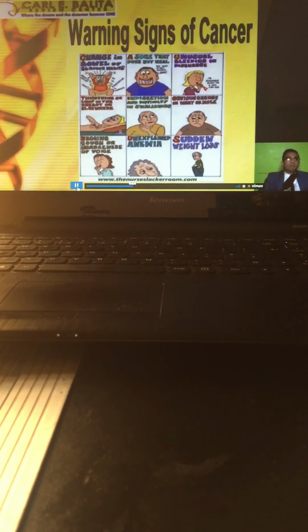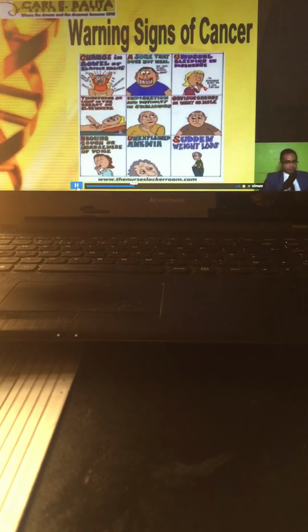Okay, next one. Letter I. Letter I stands for indigestion or difficulty in swallowing. Okay, pag sinabi po natin indigestion, hindi natutunawan. And indigestion is a warning sign of gastric cancer. What else? Difficulty of swallowing. Ano naman yan? Pag may difficulty of swallowing, it could be an indication of laryngeal cancer. What else? Esophageal cancer. Okay? So again, when we talk about letter I, that is indigestion or difficulty in swallowing.